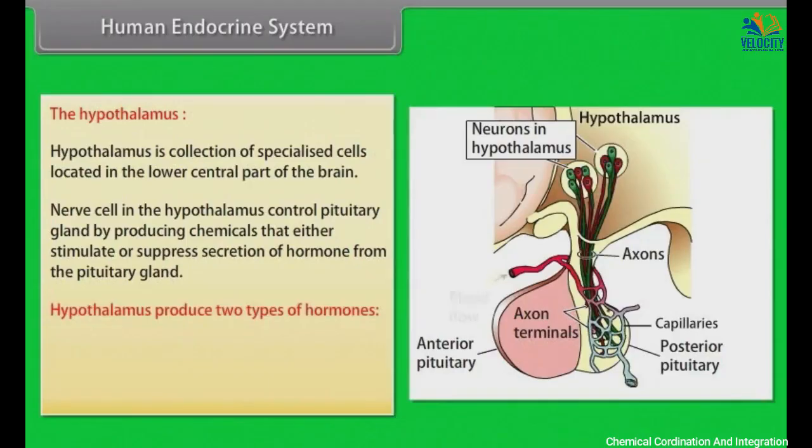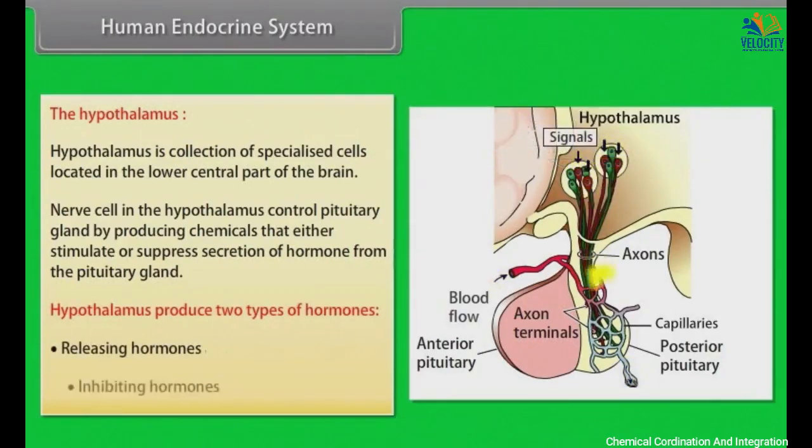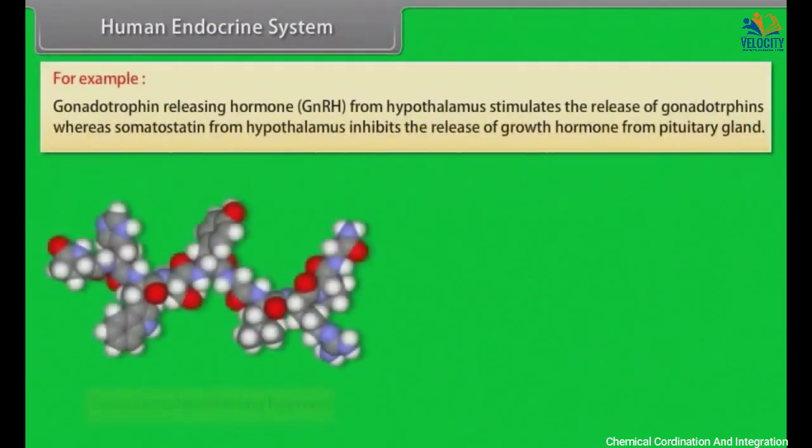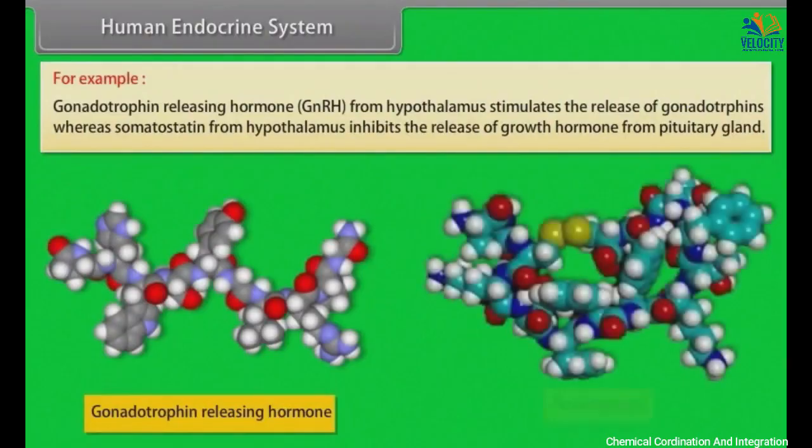The hypothalamus produces two types of hormones: releasing hormones and inhibiting hormones. For example, gonadotrophin-releasing hormone from the hypothalamus stimulates the release of gonadotrophins, whereas somatostatin from the hypothalamus inhibits the release of growth hormones from the pituitary gland.